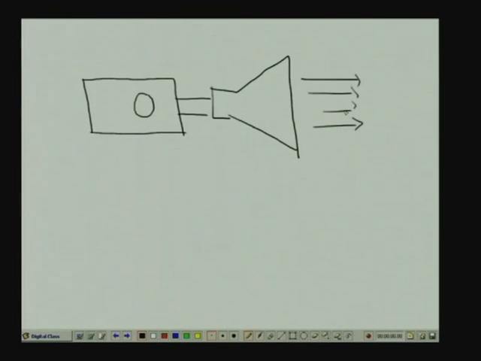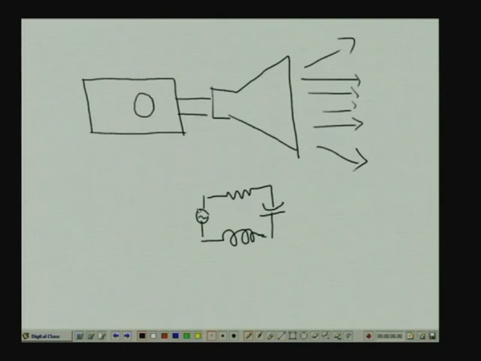So, the speaker takes the electrical signal and converts it to a sound. Now, this speaker has a diaphragm and magnetic coil, etc. For our purposes, we could model this speaker in terms of a resistance, a capacitance, and an inductance, and the music system in terms of a voltage source.